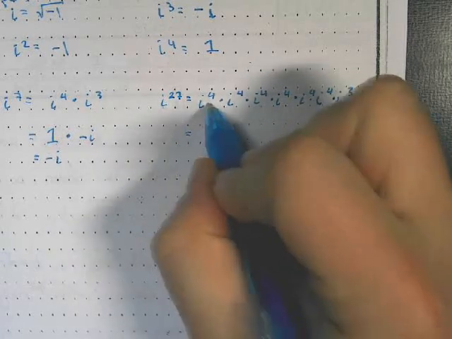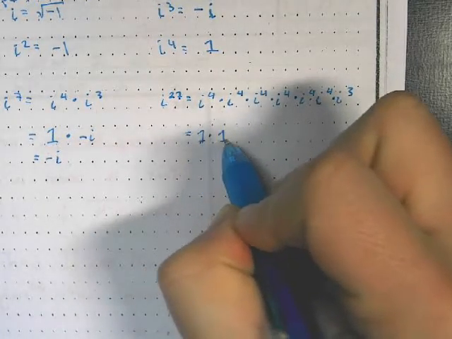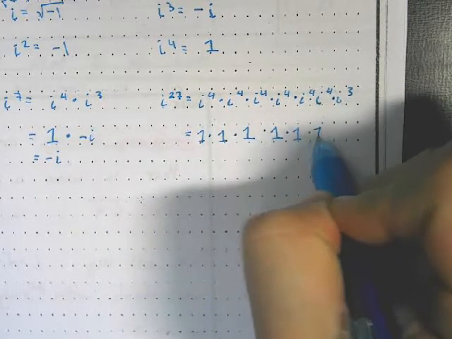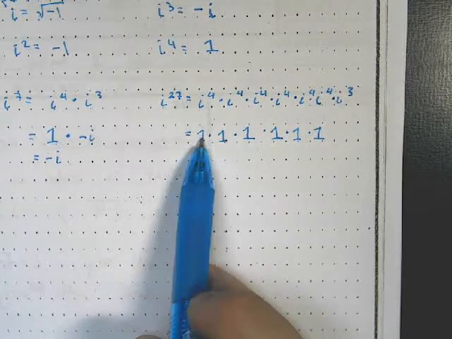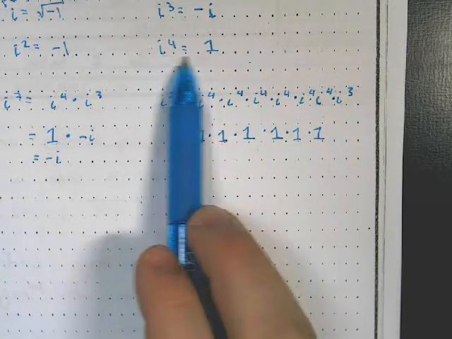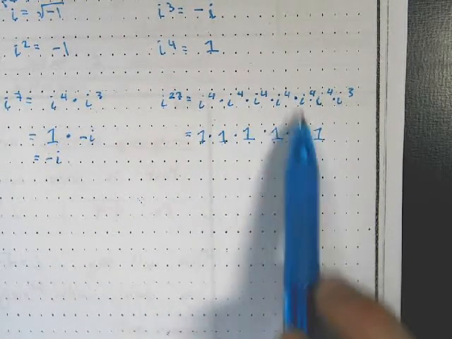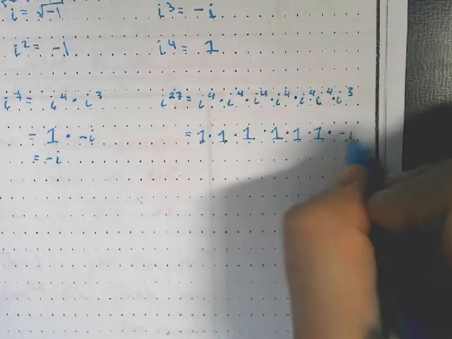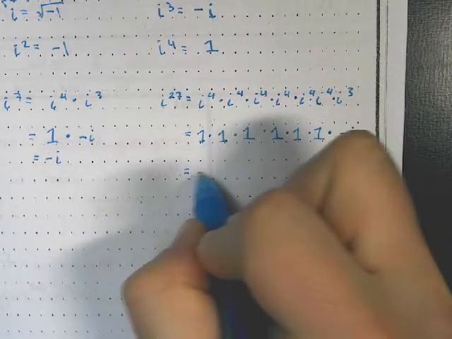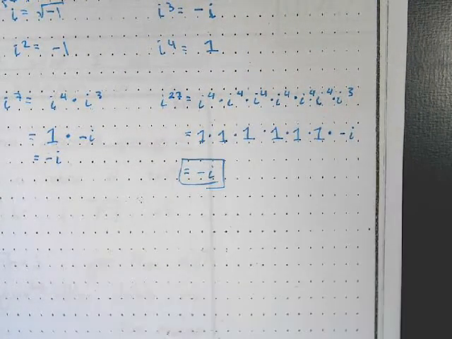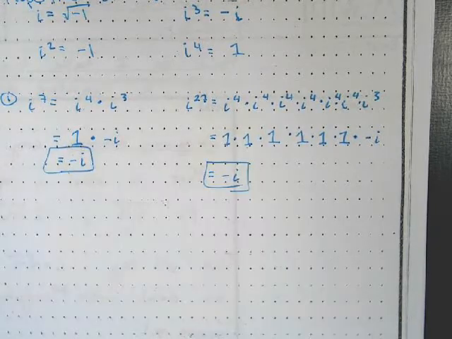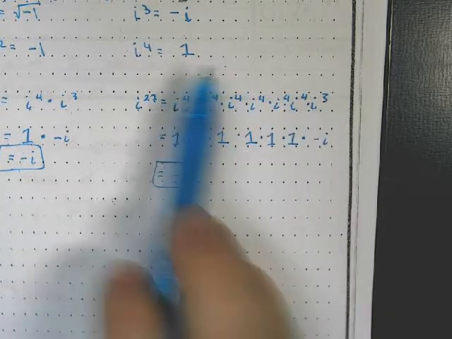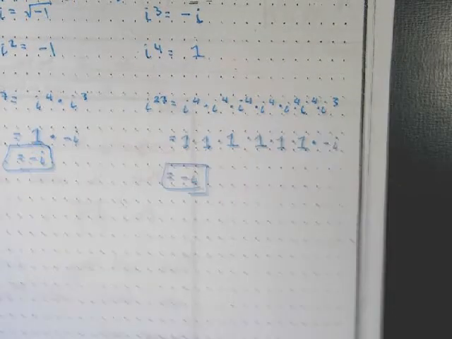So that's going to equal, well, i to the fourth is 1. So I have 1 times 1 times 1 times 1 times 1 times 1. It's turning all these i to the fourths into 1, because that's what i to the fourth equals. And then we have i to the third, which is equal to negative i. And so we get negative i. So breaking it down into the i to the fourths, and then whatever's left over, will help you use these properties of i.